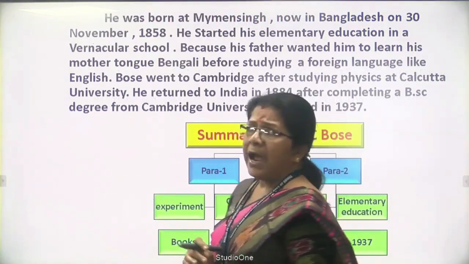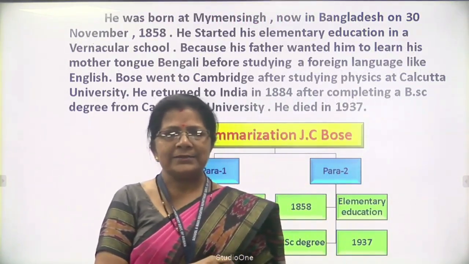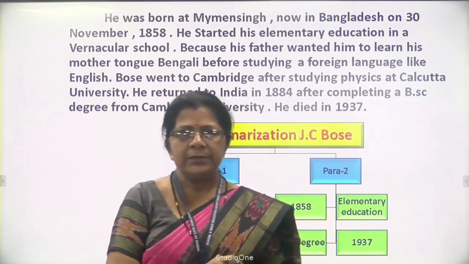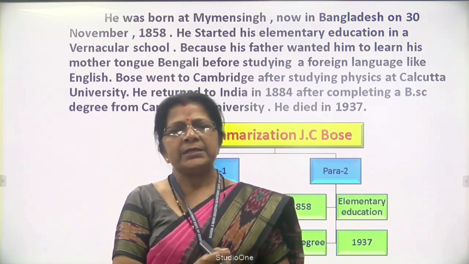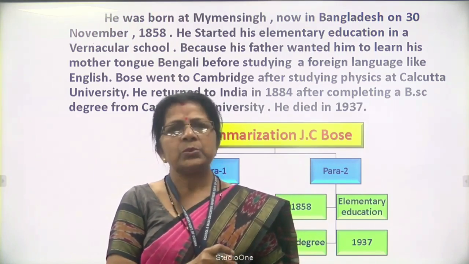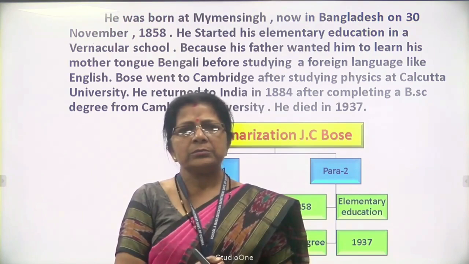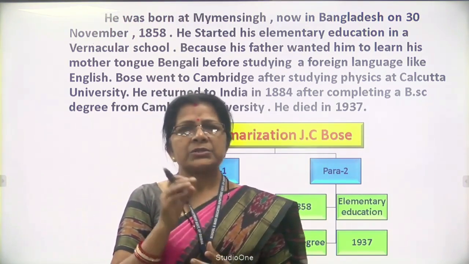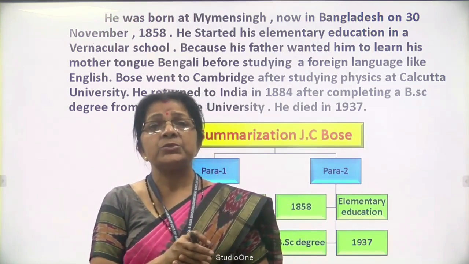He was born at Mymensingh in Bangladesh on 30 November 1858. He started his elementary education in a vernacular school, because his father was interested that his son should start his education in a regional school.